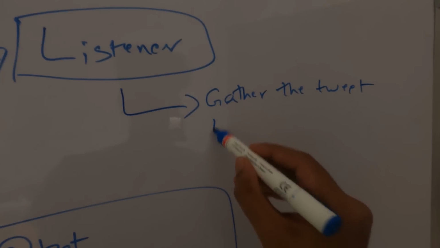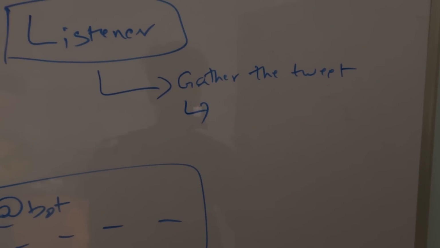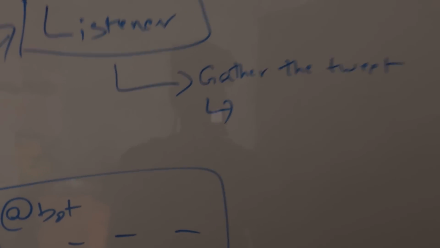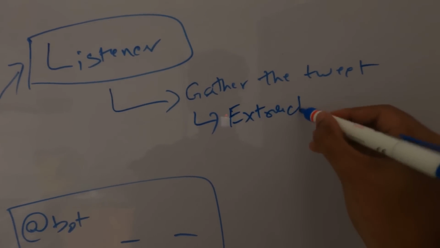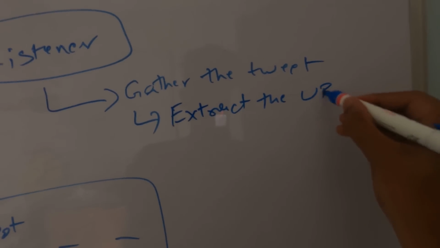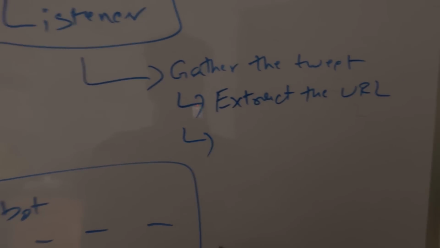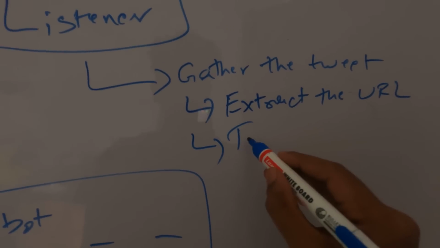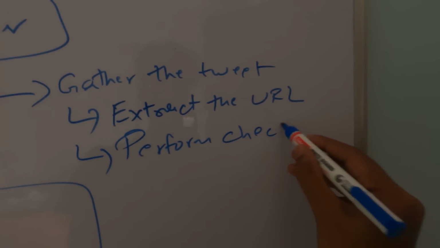And once it gathers the tweet, we have to extract the input. In other words, we have to extract the URL of the website to analyze. And once we extract the URL, the next step is obvious: to perform the checks.